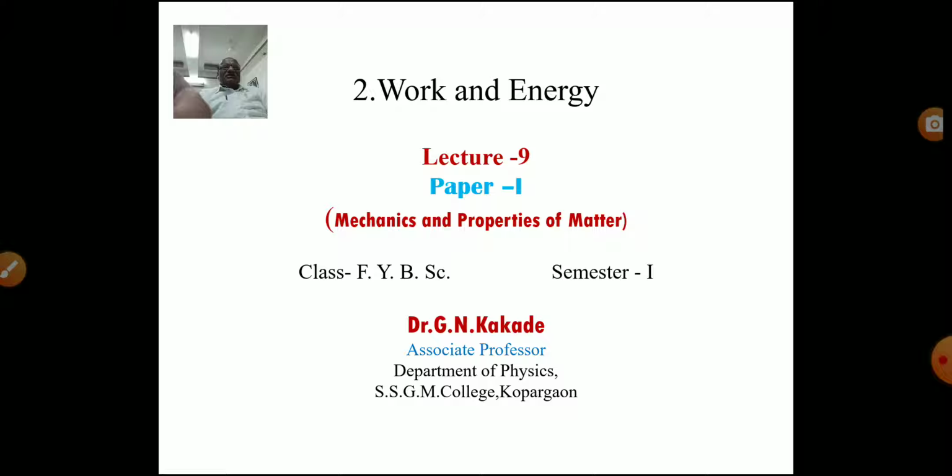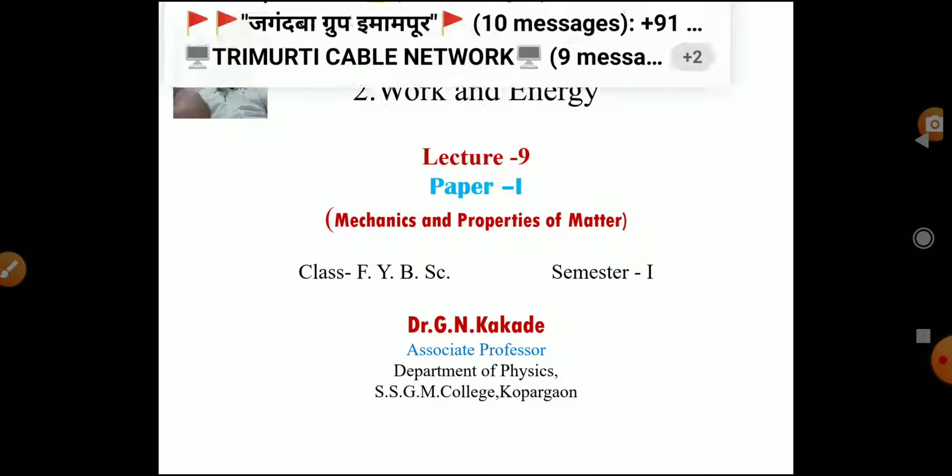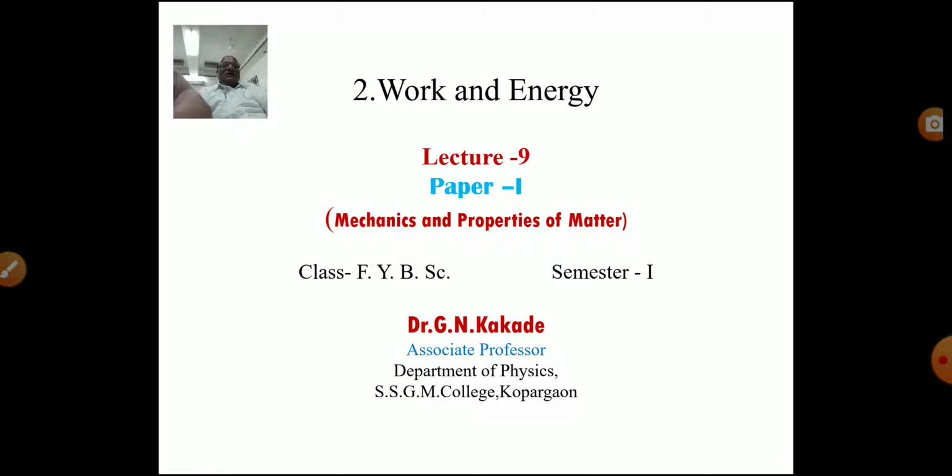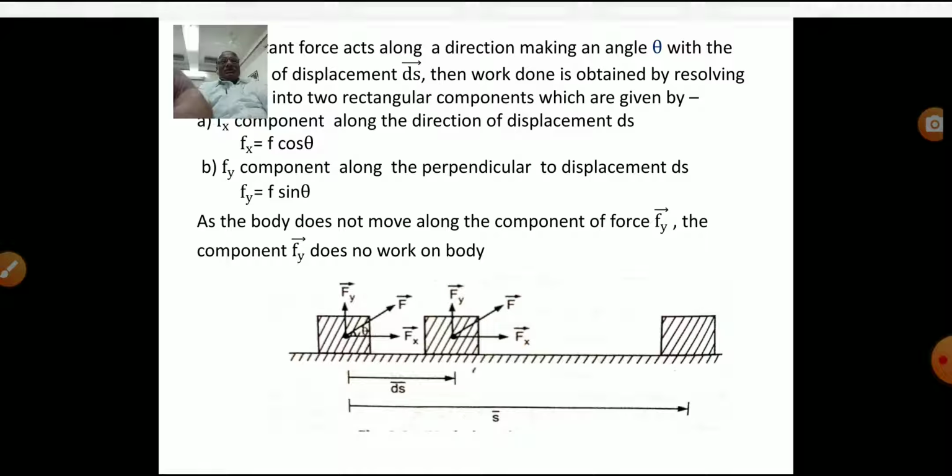Now, this is my 9th lecture on the paper Mechanics and Properties of Matter, class FY BSc semester 1st. In today's lecture, we see some of the articles on the topic work and energy. This is the second chapter. In the last lecture, we have seen that whenever we say that work is done scientifically, it means whenever there is a motion, there is a displacement, and whenever there is a displacement, we say that work is done.